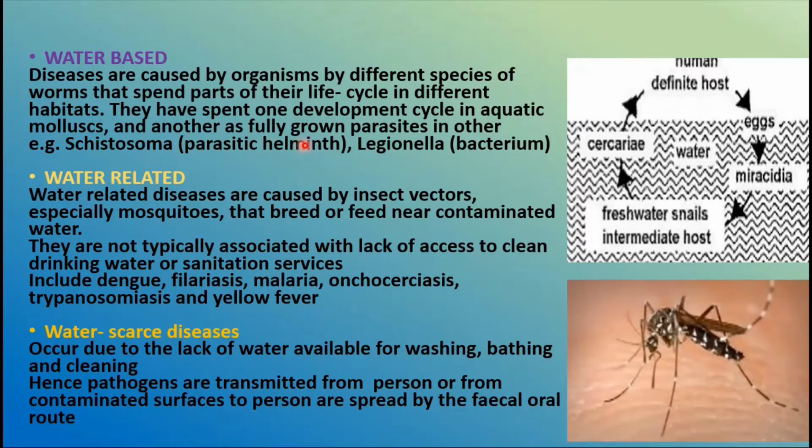So in simple terms, water-based diseases originate in water, where part of the life cycle occurs in aquatic animals. They spend half of their development cycle in the water, and are transmitted either through direct contact with humans or by inhalation.